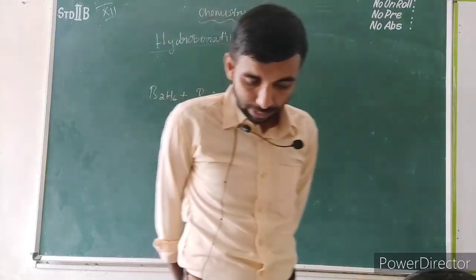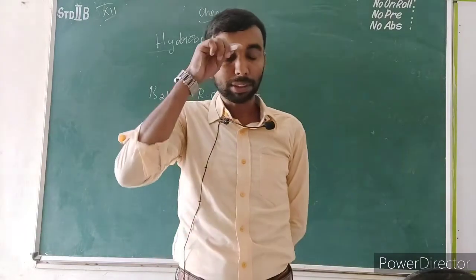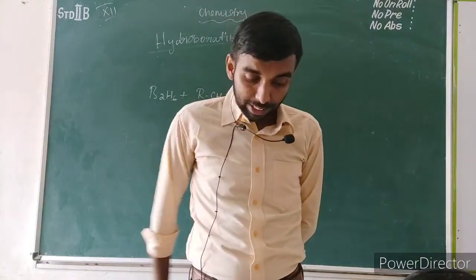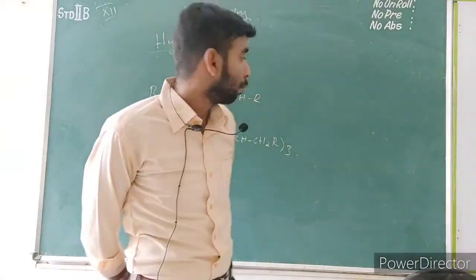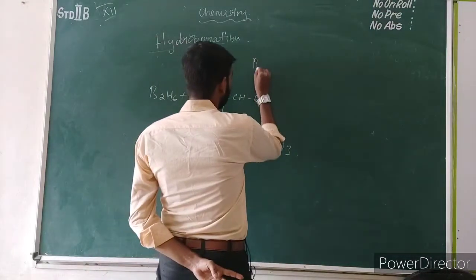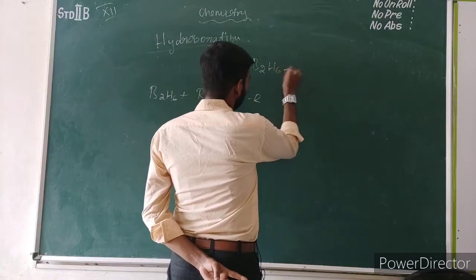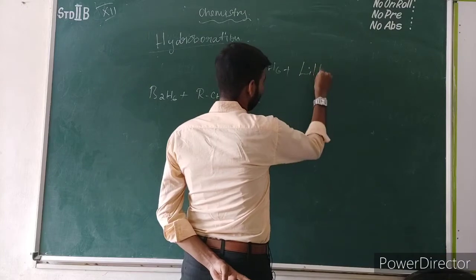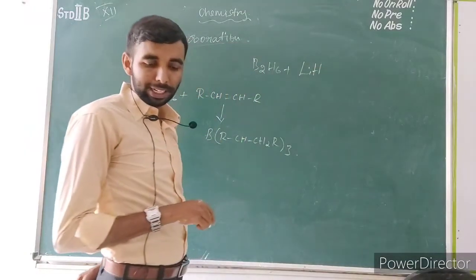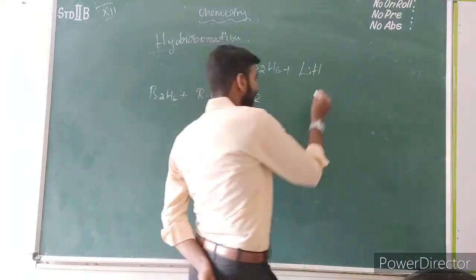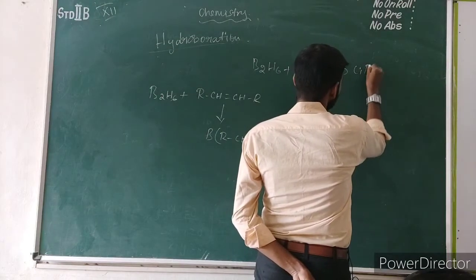Next is the reaction with ionic hydrides. Ionic hydrides are nothing but lithium hydride or sodium hydride. If the reaction occurs between diborane B2H6 and the ionic hydride, lithium hydride LiH, the product will be formed as lithium borohydride, LiBH4. It is called a reducing agent.